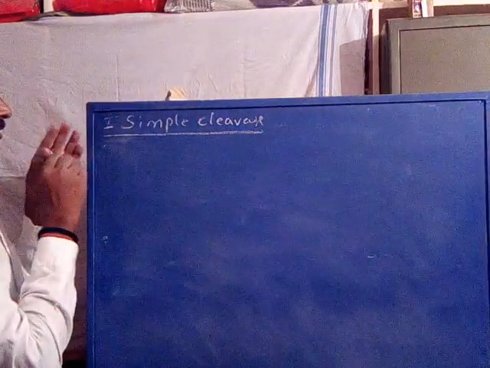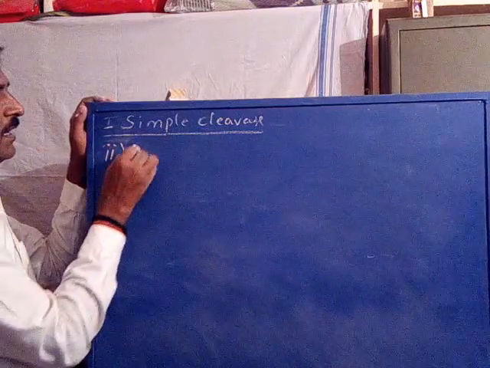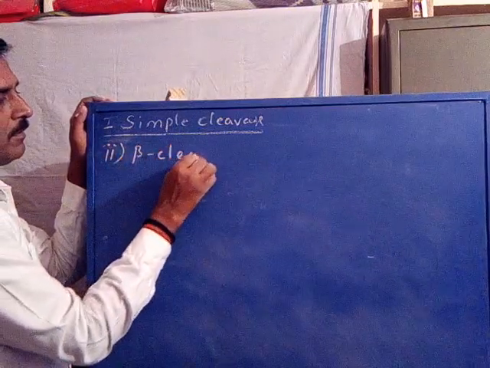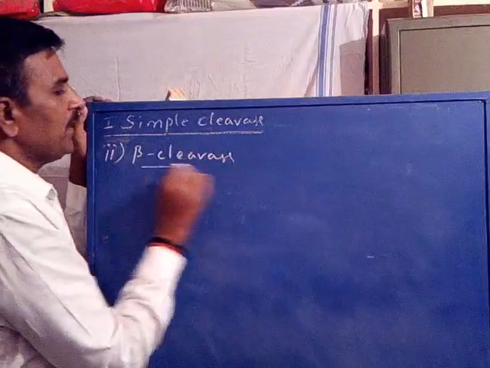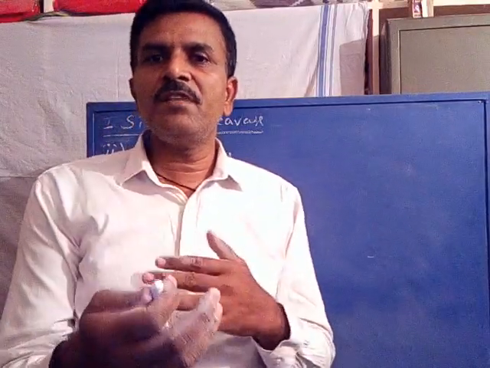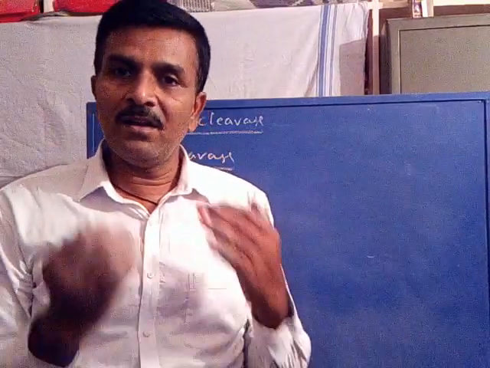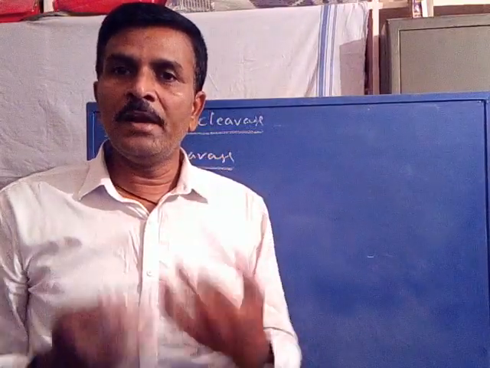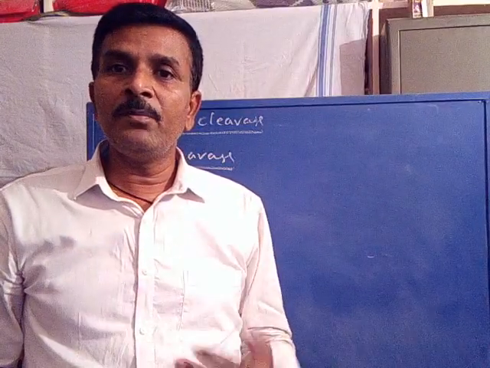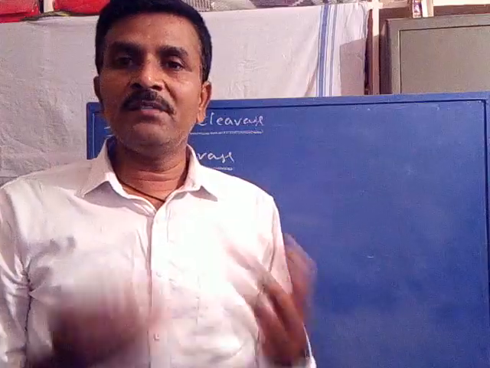Now coming to the second one, beta cleavage. Beta cleavage is similar to alpha cleavage, with just one difference. It is also a simple, homolytic cleavage, but the only difference between the first and second is the type of bond cleaved, the second bond.